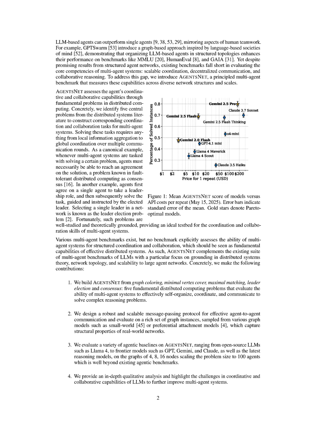AGENTSNET demonstrated significant results by effectively evaluating the coordination and collaboration capabilities of various LLMs across 5 fundamental distributed computing problems: coloring, VERTEXCOVER, matching, LEADERELECTION, and consensus.